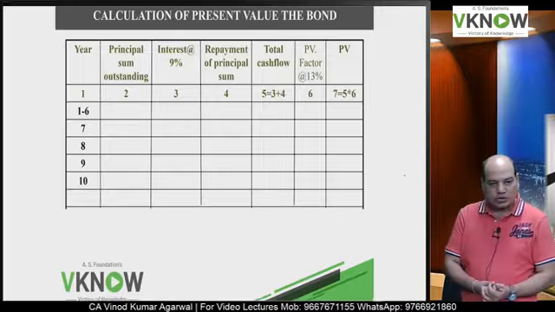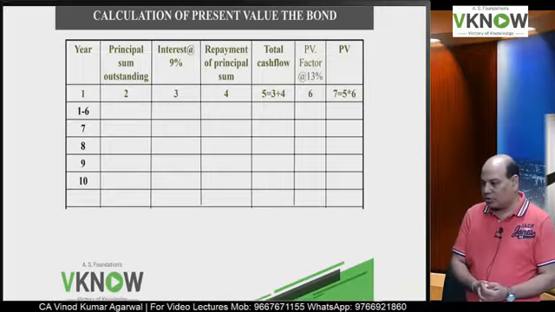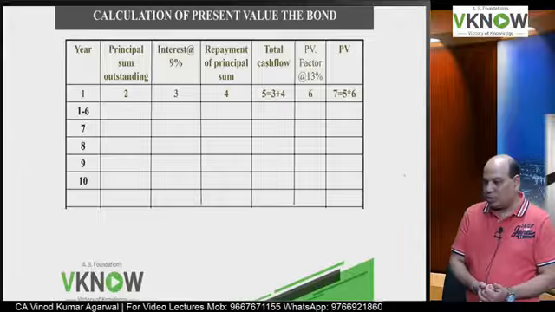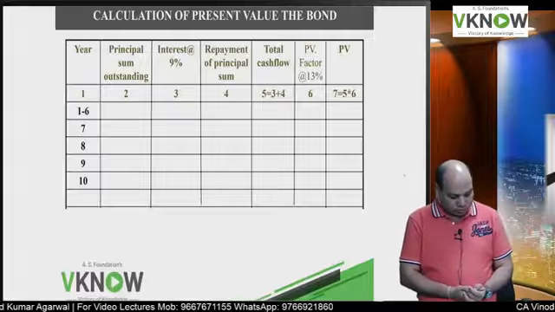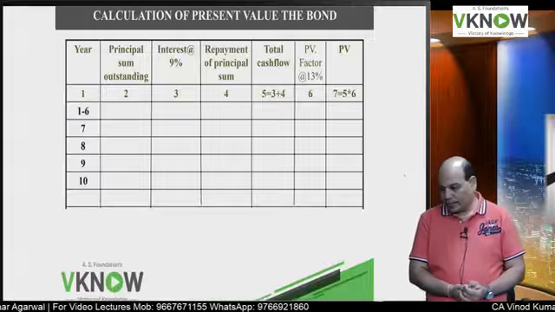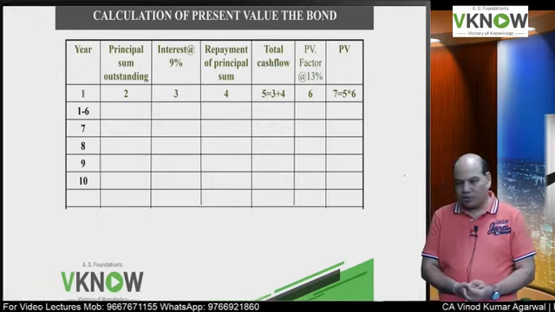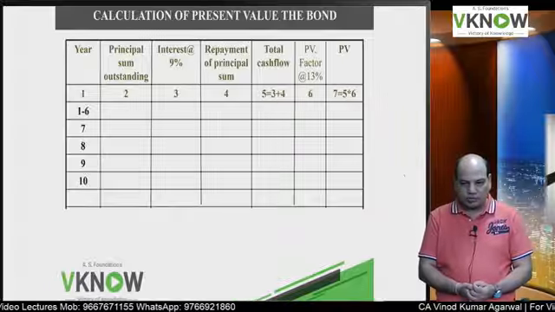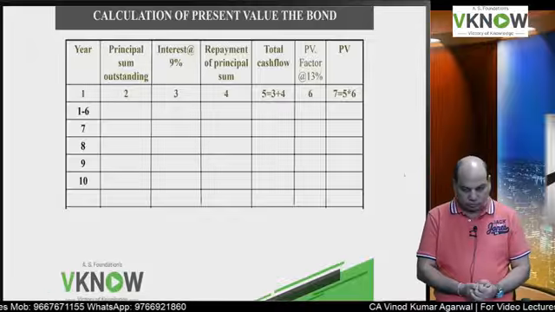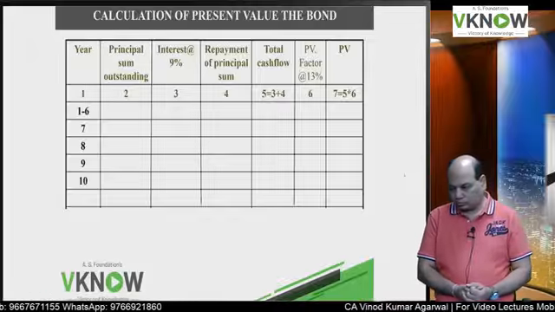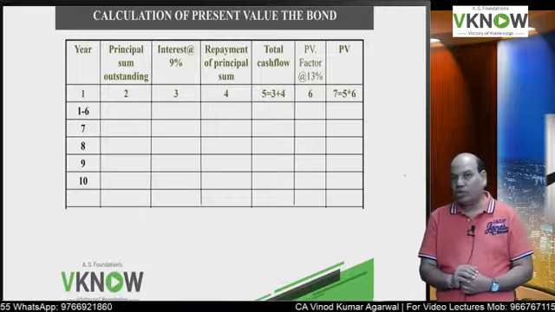Year, principal sum outstanding, interest at the rate 9%, repayment of principal sum, total cash flow, PV factor at 13% and PV, present value. Column number also write down: 1, 2, 3, 4.